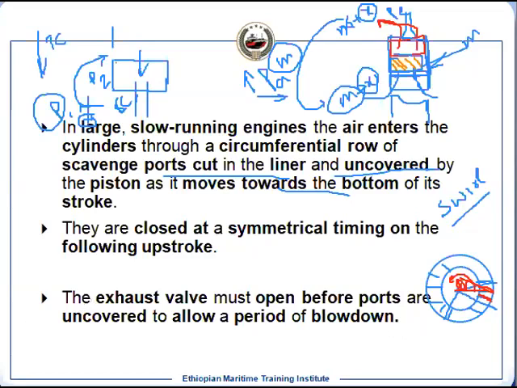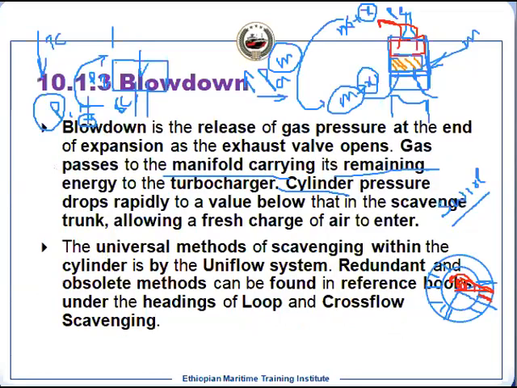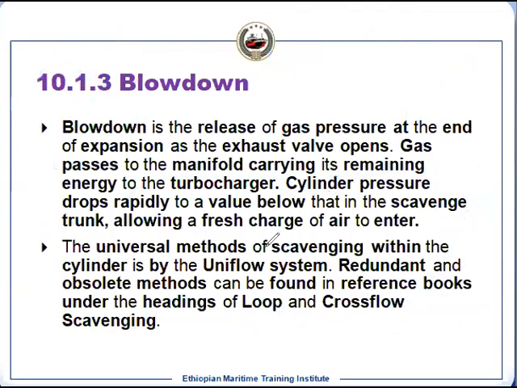So that is the blowdown process we have first. The exhaust gas will be released at the end of the expansion. Once the exhaust valve is open, your expansion has ended. These gases still carry heat energy, which is directed to the turbocharger to drive the turbocharger.